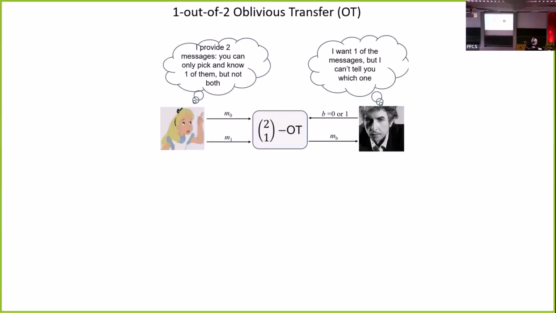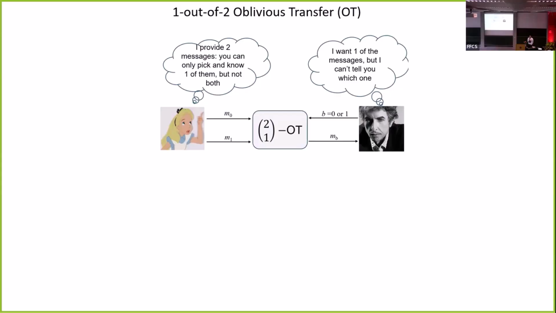Hello, everyone. This is a joint work with Hadi, Christian, Edward, Marcel, and Holger. In this work, we are considering a 1 out of 2 oblivious transfer. In the model, Alice will transmit 2 messages, and Bob will choose one of them.